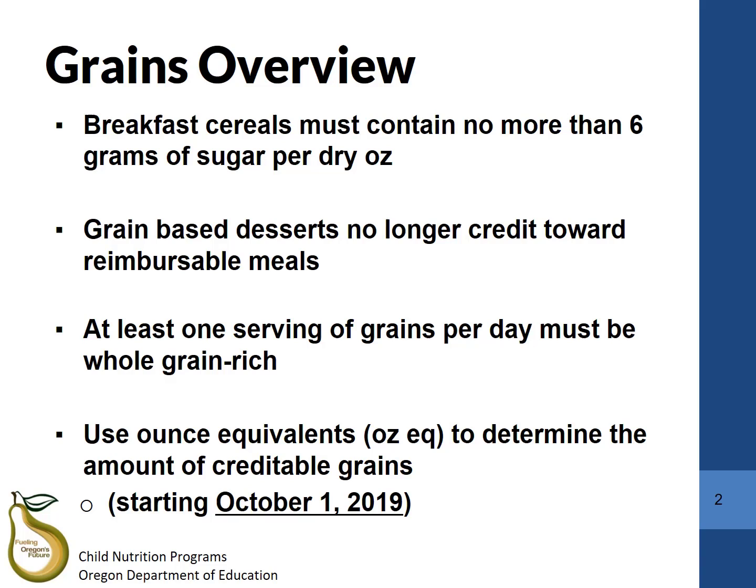Breakfast cereals now have a sugar limit of no more than 6 grams of sugar per dry ounce, and grain-based desserts do not credit as a creditable grain towards reimbursable meals. In addition, at least 1 serving of grains each day must be whole grain rich. On October 1st, 2019, the program will require the use of ounce equivalents to determine the amount of creditable grains. More trainings and memos will be provided before October 1st, 2019 on grain ounce equivalents.